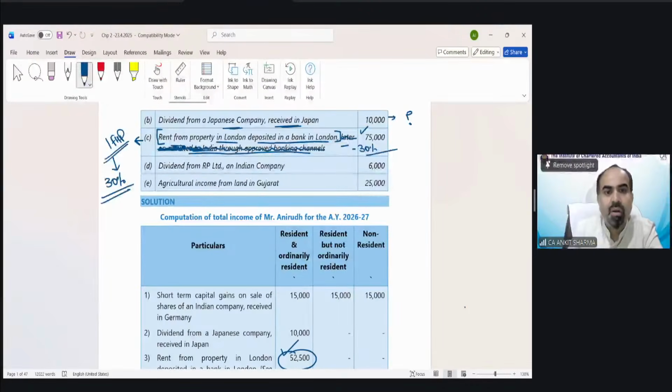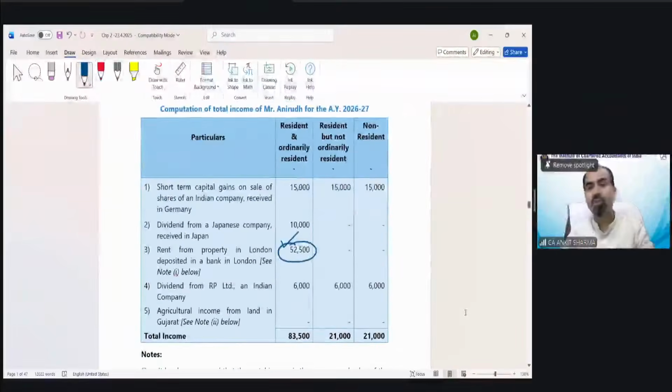Dividend from RP Limited, an Indian company. Dividend from an Indian company would be income deemed to arise in India, and this is going to be taxed for all. Agricultural income from land in Gujarat. What do we need to do with this? That is an exempted income. An exempted income would not form part of my income.